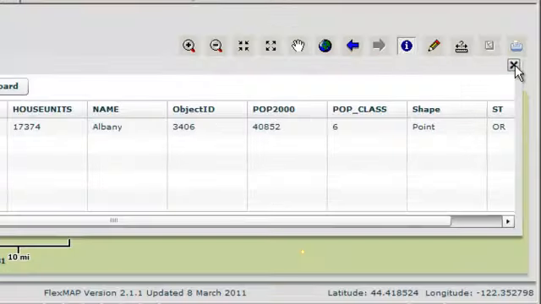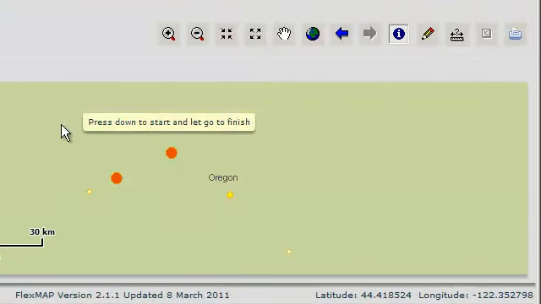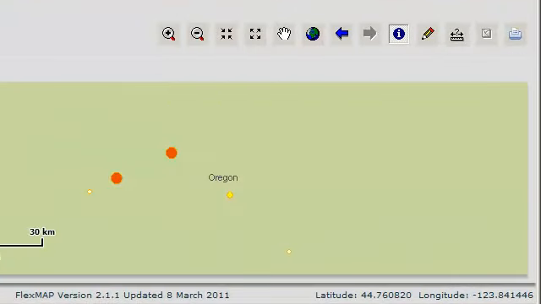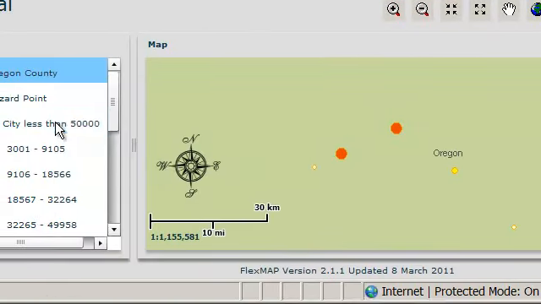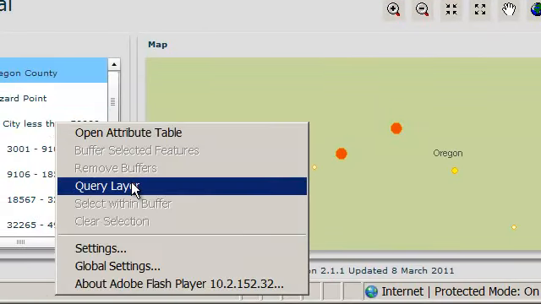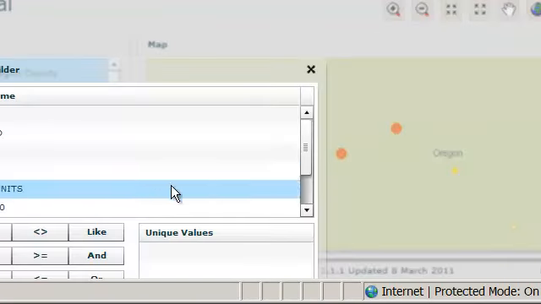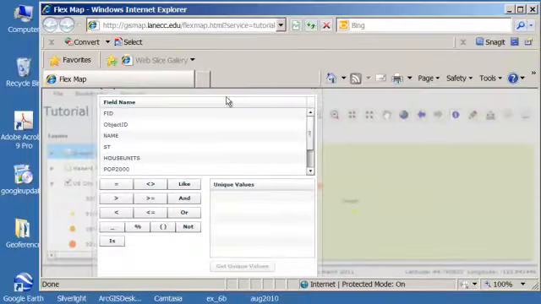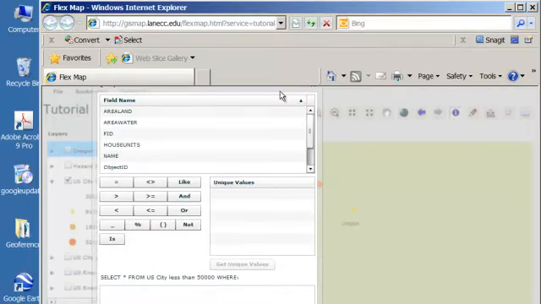I can close that table, but let's say I want to find a specific city. If I right click the data, I can go to something called a query layer. I can click on query. You might need to move this table up a little bit so you can see the whole table. And let's look for a specific city name.